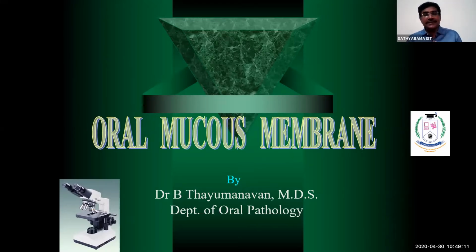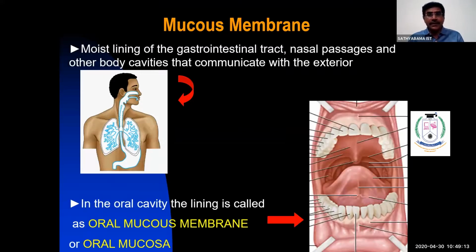Okay. So as I said, the mucous membrane and mucosa are the same. It is defined as the moist lining of the gastrointestinal tract, nasal passages, and other body cavities which communicate with the exterior. See, the exterior, in this sense, is the skin. That is called the mucosa or mucous membrane. When such a lining is present in the oral cavity, it is called the oral mucous membrane or oral mucosa.